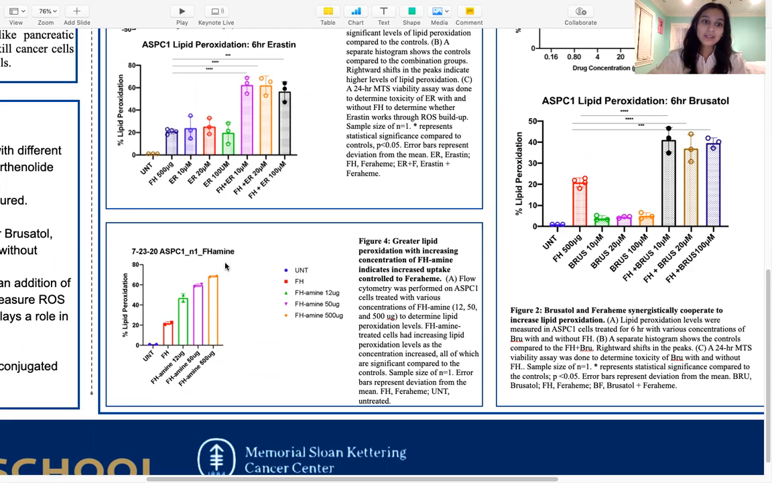So we found that with increasing concentrations, lipid peroxidation levels increased, and therefore cellular entry also increased.